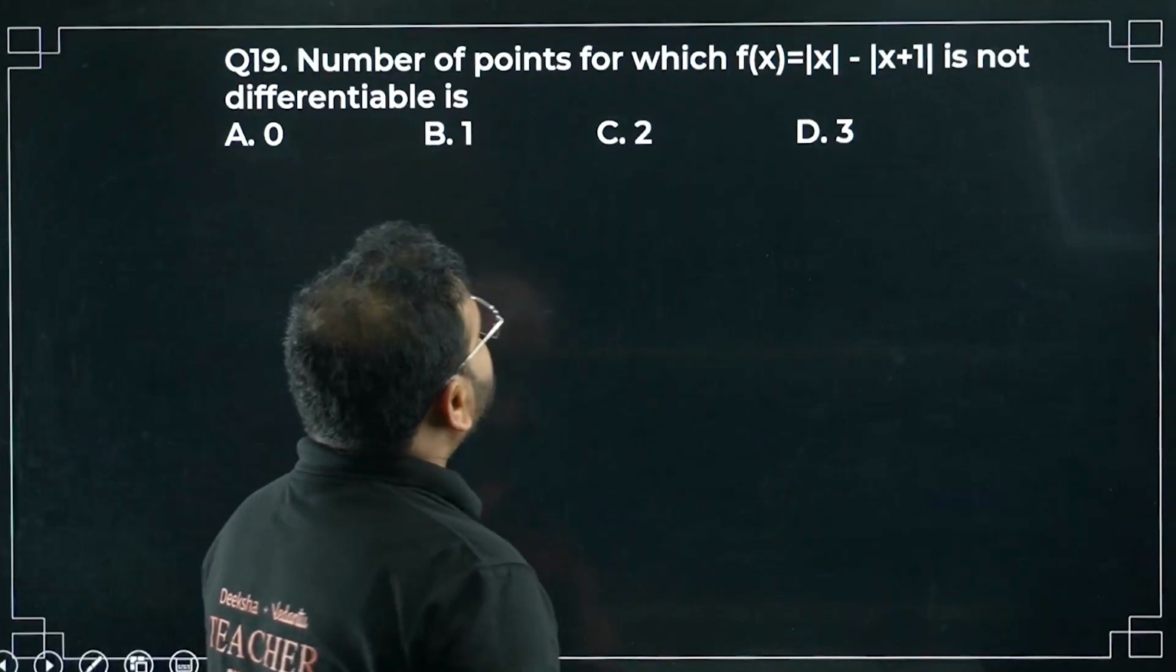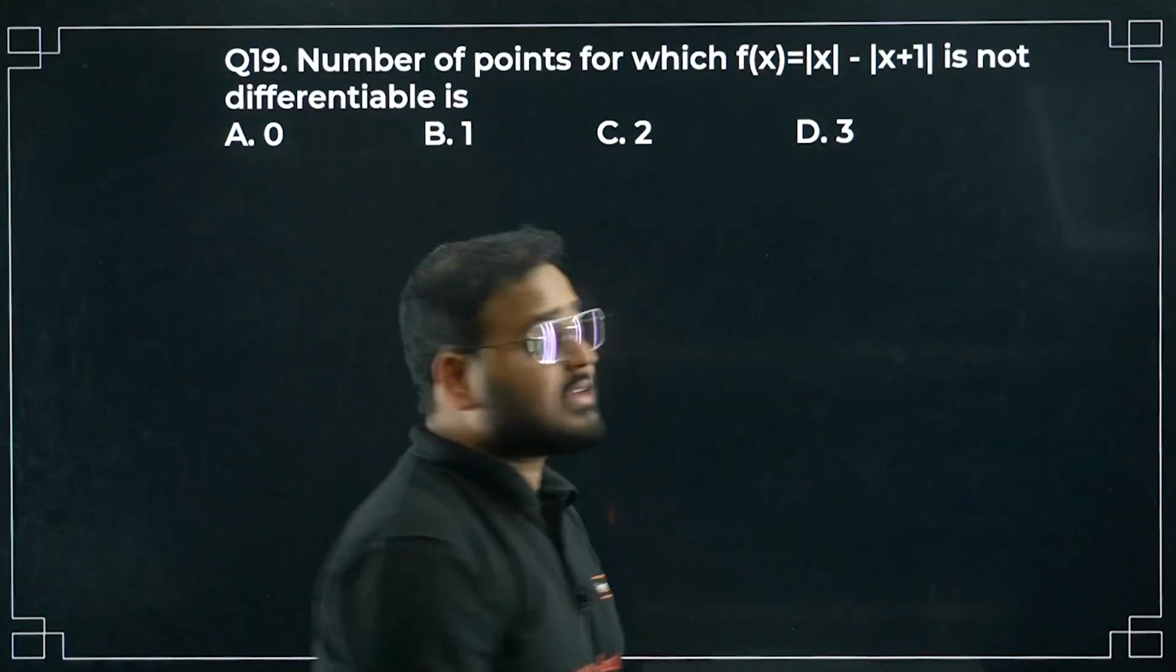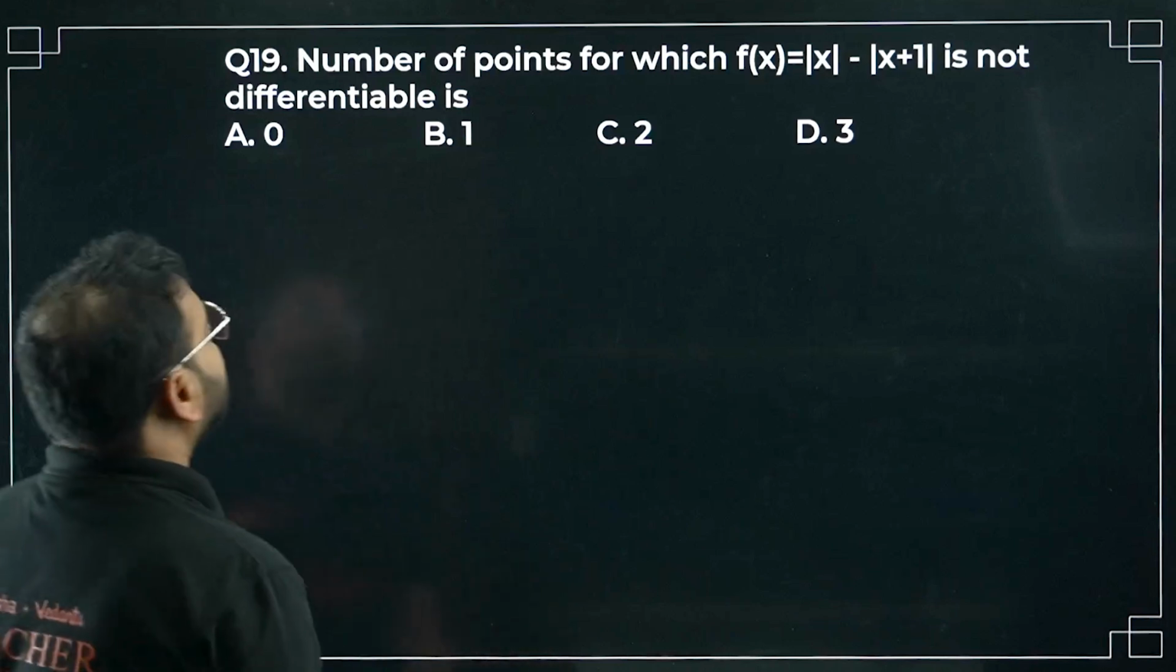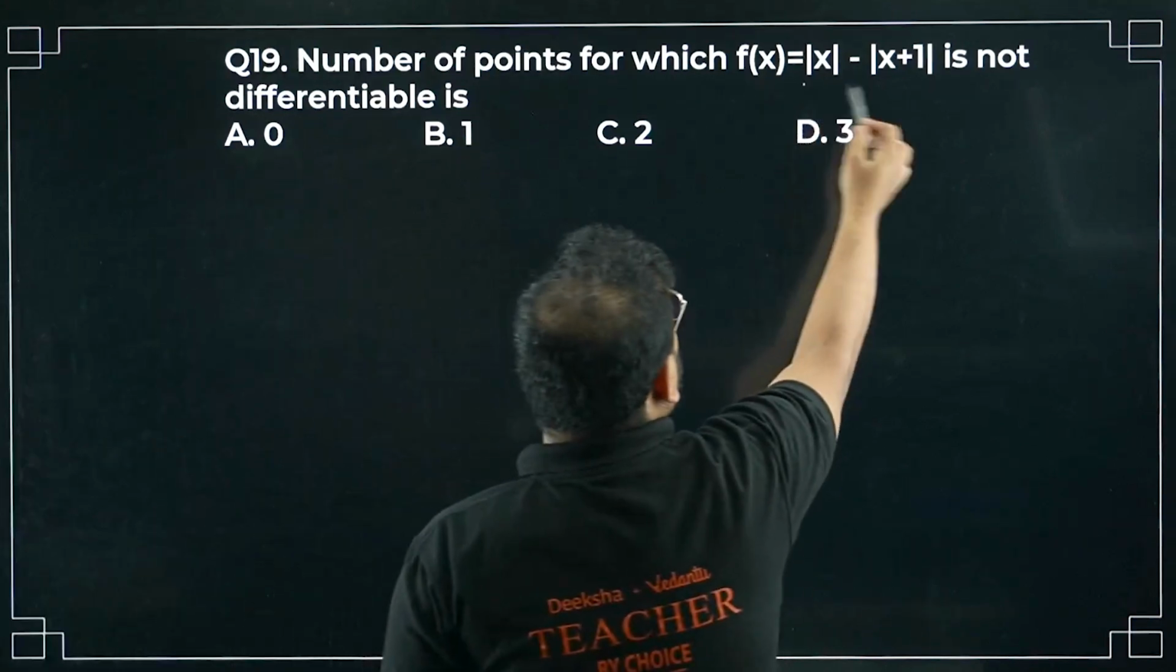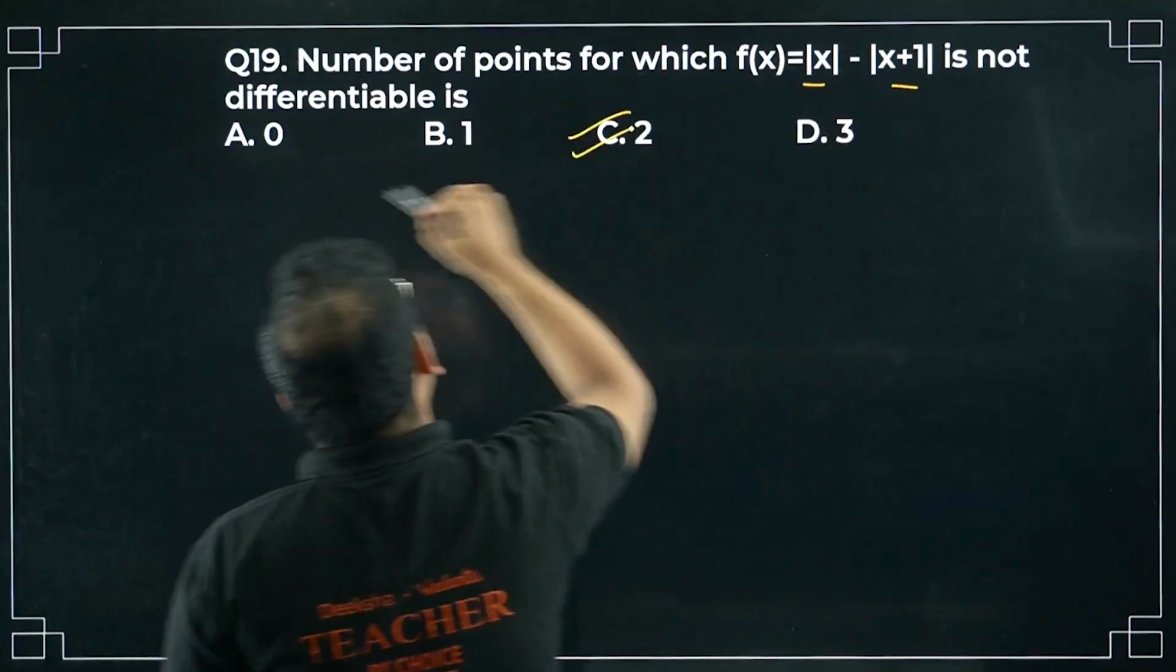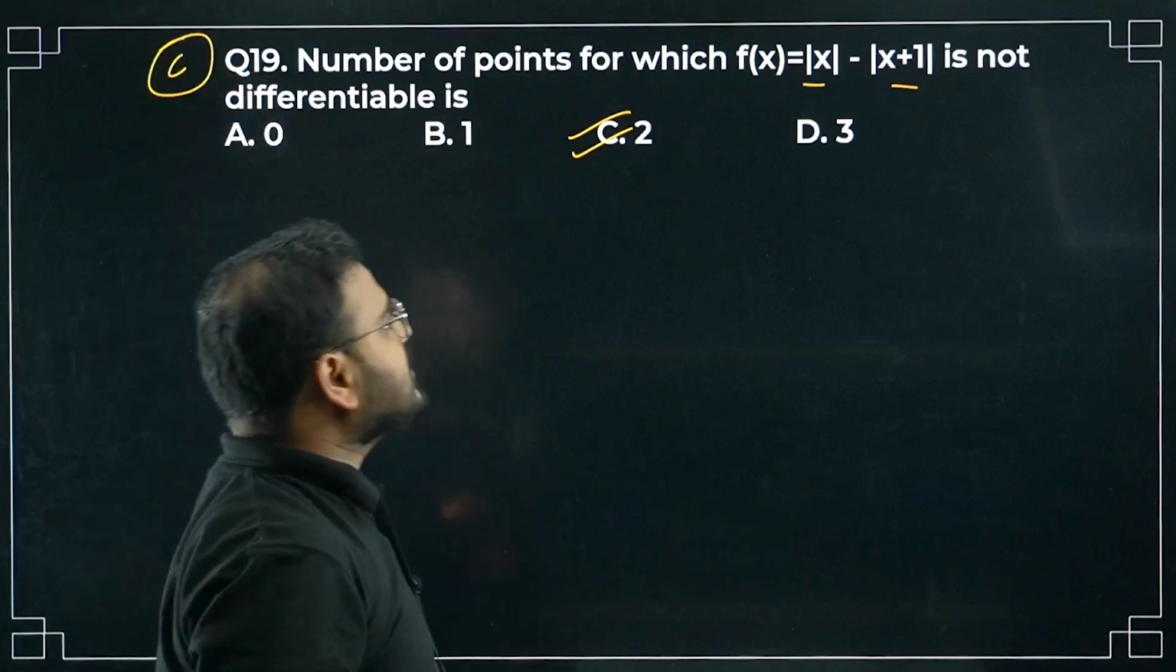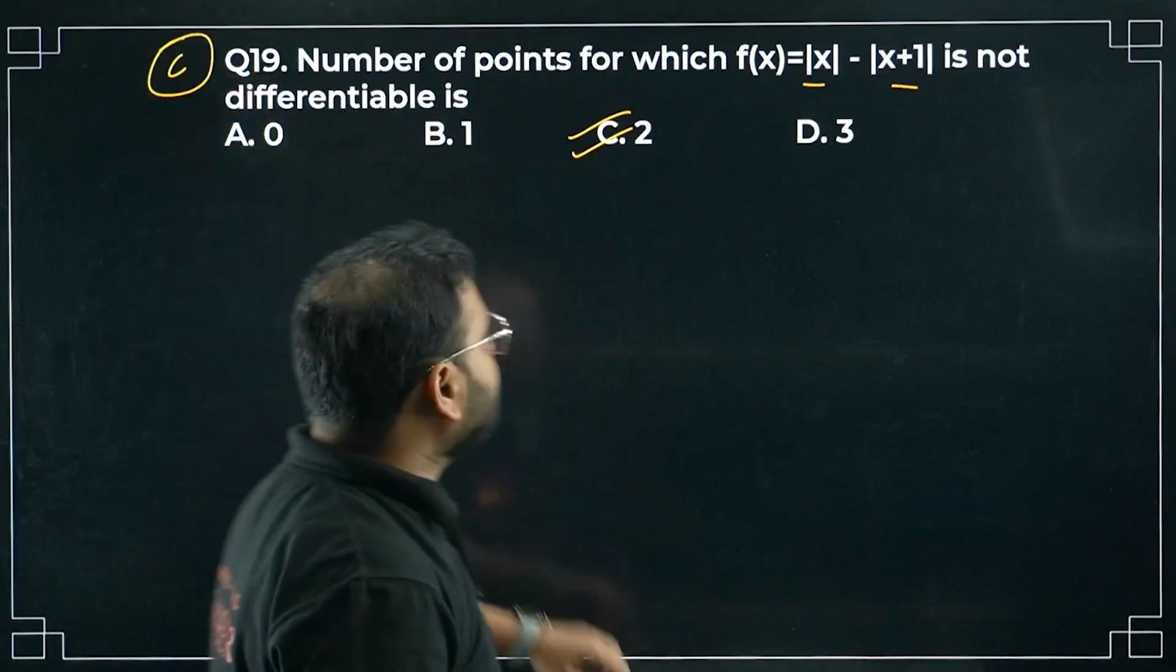Number of points for which the function f(x) given as mod x minus mod x plus 1 is non-differentiable. Two points. We have two critical points, right? 0 and minus 1. Option is C. Please check. Okay. Let's move on to the next question.